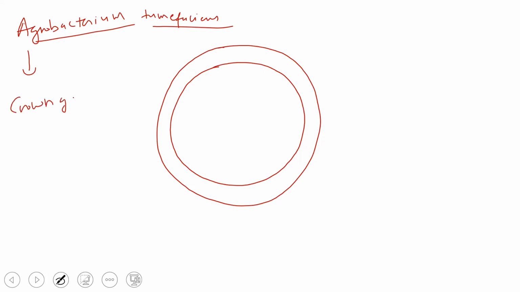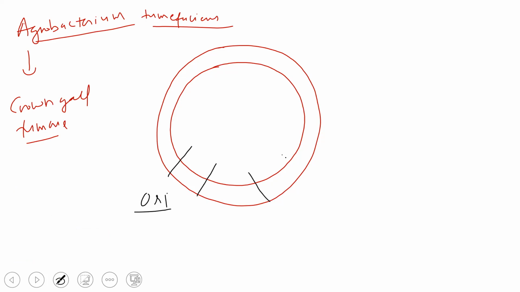The tumor which this Agrobacterium causes is termed a crown gall tumor. But this bacteria has a plasmid which can be used to transfer genes. So if I take its plasmid, over here there is the ori.